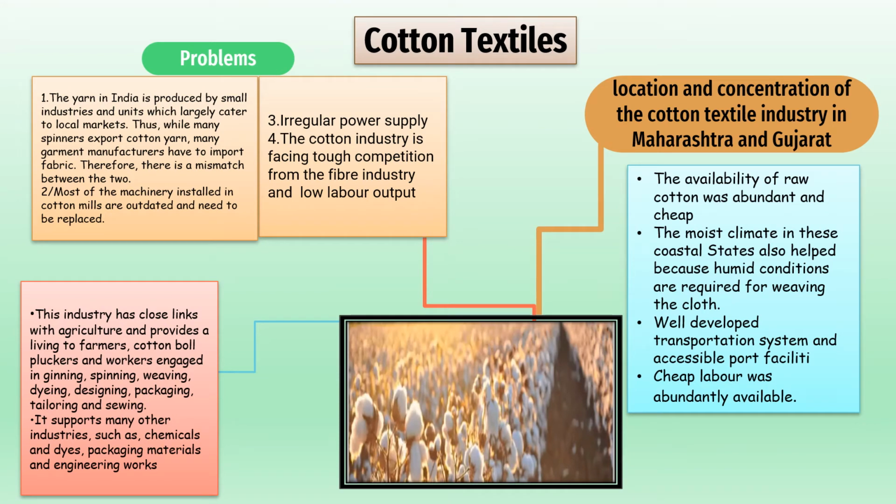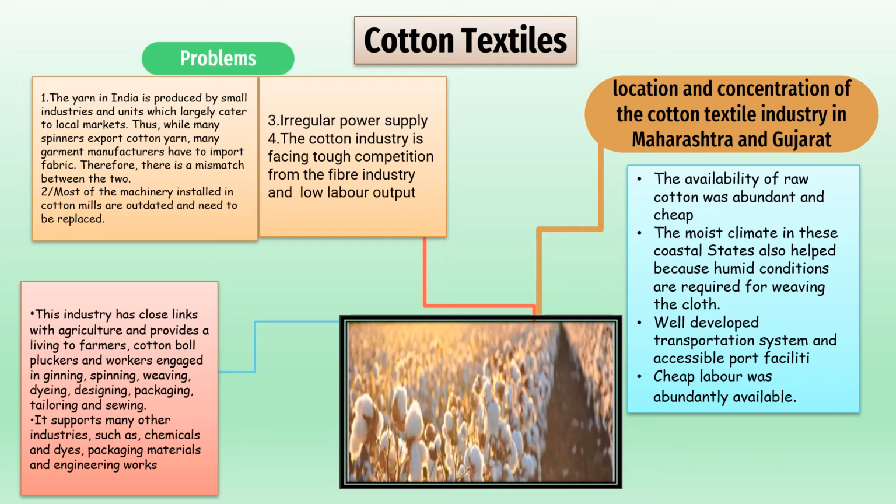This industry has a close link with agriculture and provides a livelihood for farmers, cotton ball pluckers, and workers engaged in ginning, spinning, weaving, etc. It also provides support to other industries such as chemical and dye, packing materials and engineering work. Cotton textile contributes 14% of industrial production and provides employment to 35 million persons directly.